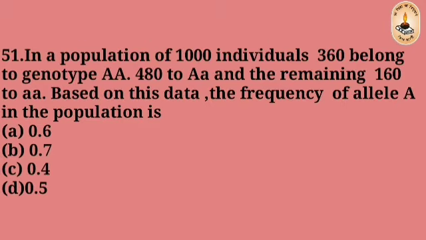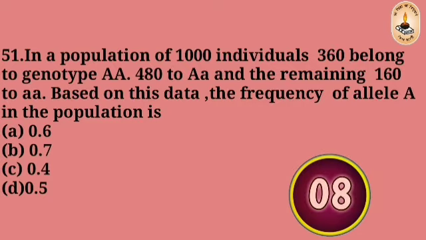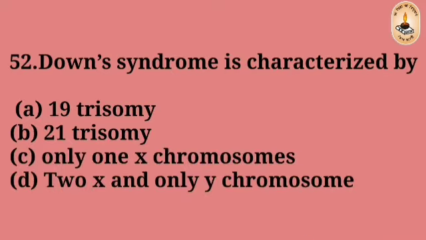Question number 51. In a population of 1000 individuals, 360 belong to genotype AA, 480 to capital A small a, and remaining 160 to small a small a. Based on this data, the frequency of allele capital A in the population is 0.6, 0.7, 0.4, 0.5. The right answer is A, 0.6.